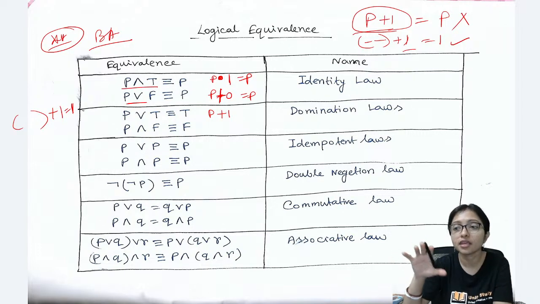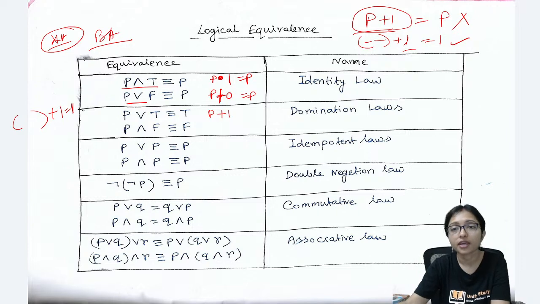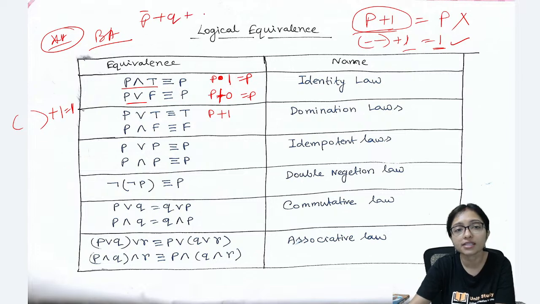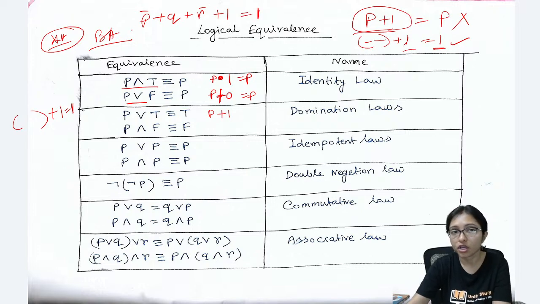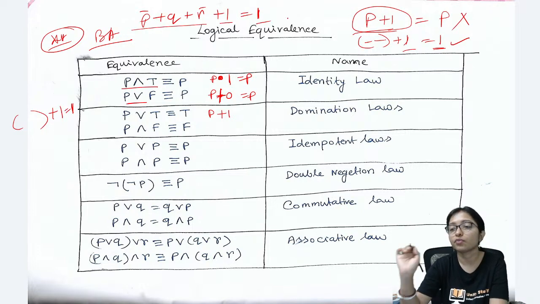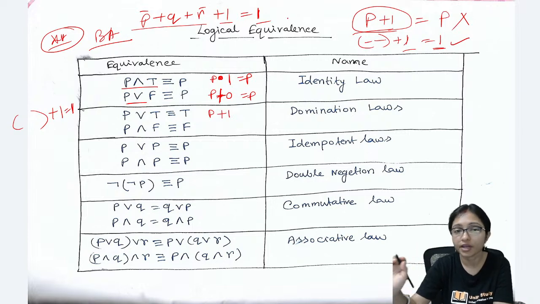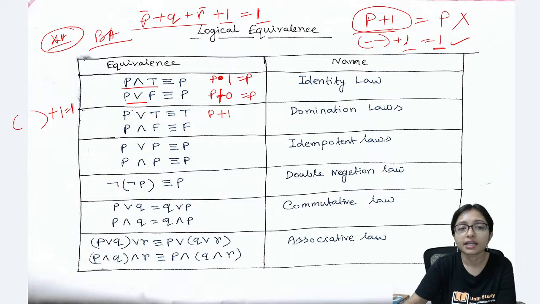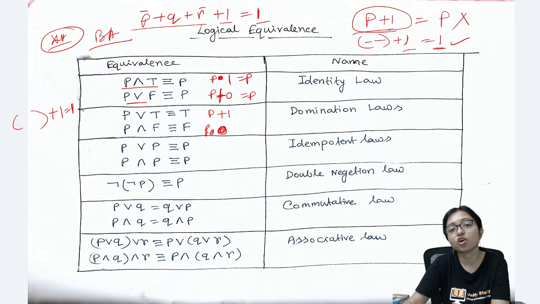So think of them together. You can see anything plus 1, for example P bar plus Q plus R bar plus 1, that is 1, because anything plus 1 will be 1. Very, very important. And if you do P dot 0, anything multiplied with 0 will definitely be 0.